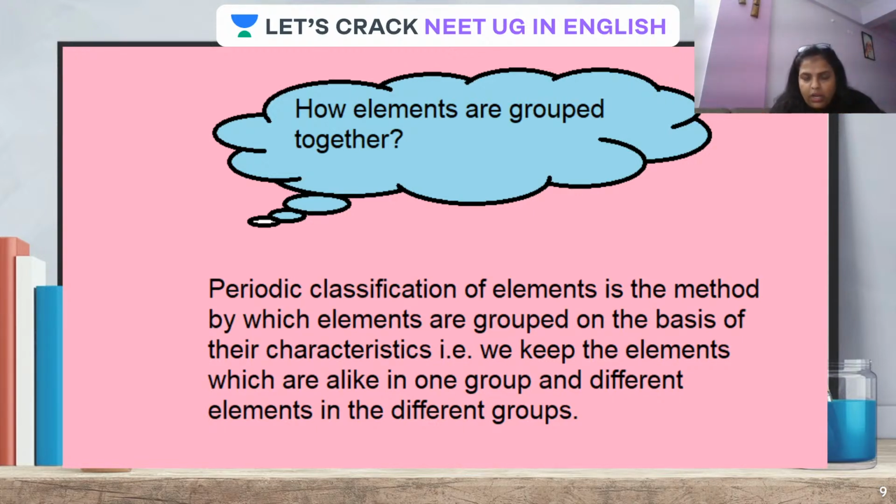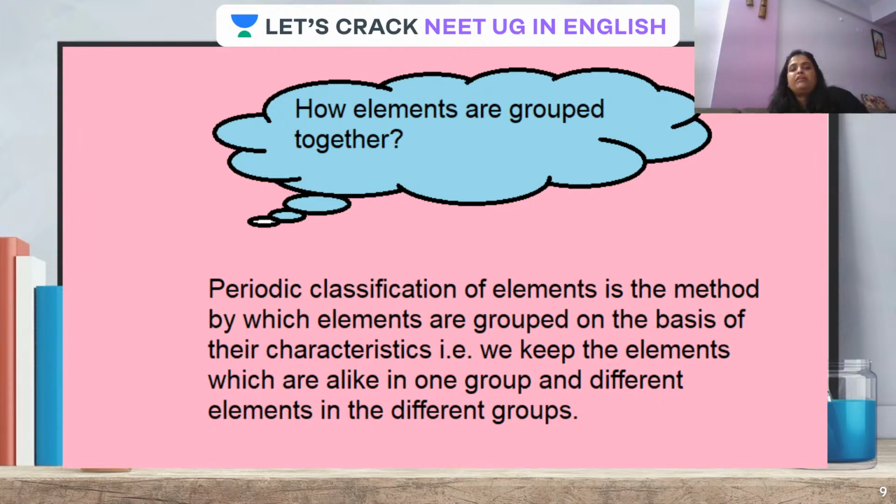See, all elements with similar properties are going to be arranged or kept in one group. And if elements are different, they will be placed in different groups. So periodic classification of elements is basically the method by which elements are grouped on the basis of their characteristics.